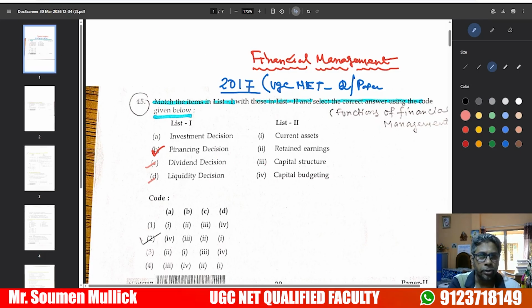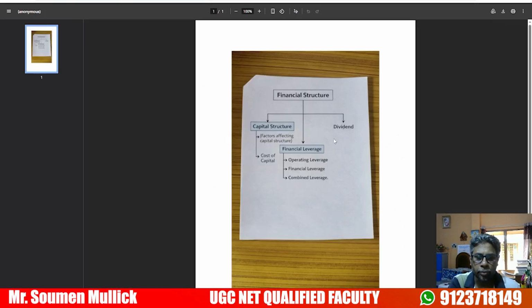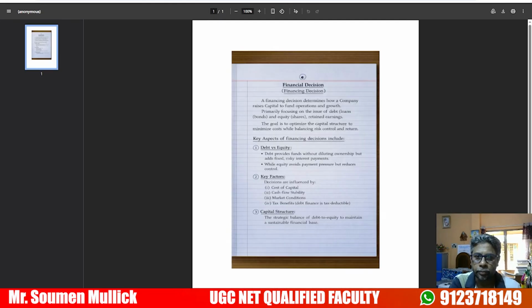We have to understand another topic, the financial structure. Financial structure is based on the capital structure, which is based on factors affecting and cost of capital, and financial leverage. Capital structure is also related to operating leverage, financial leverage, and combined leverage.